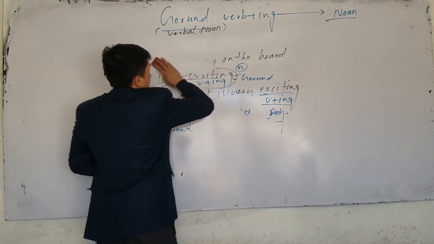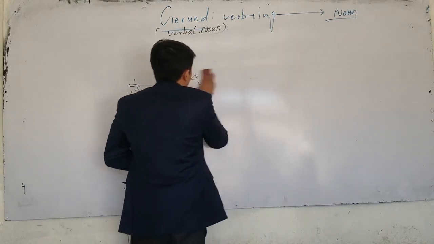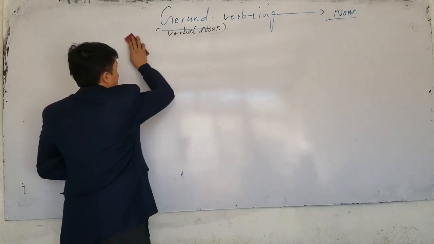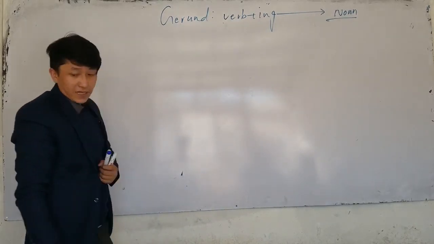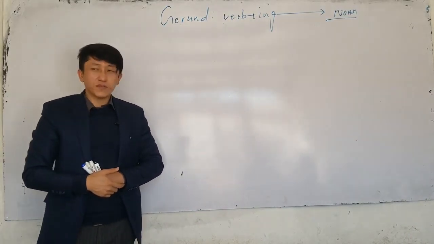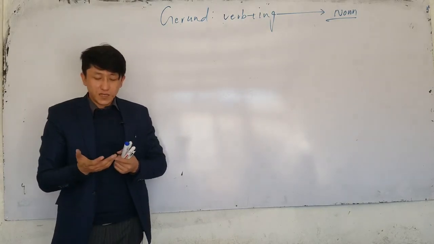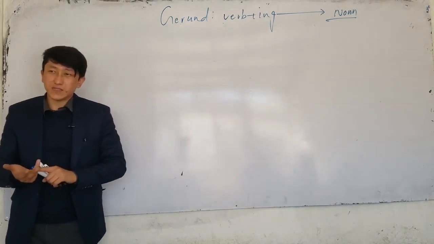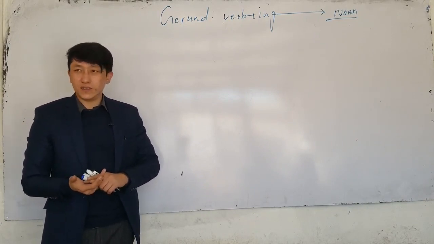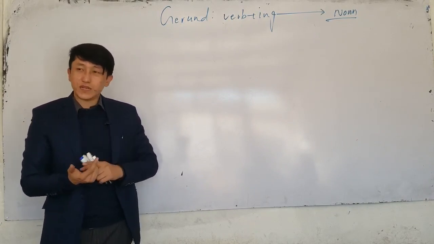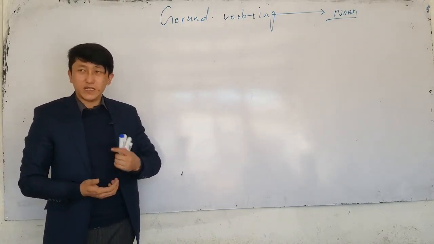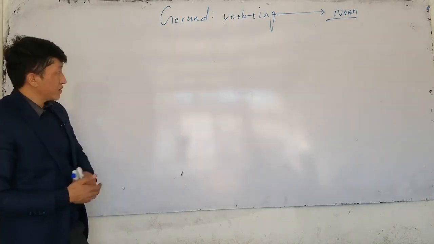Let's talk about the functions. We discussed the functions of a noun. A noun can have how many functions? So if gerund is a noun, a verbal noun, it can also have 4 functions, and more than that. Gerund noun is used as a subject, for example, Ali is studying. It can also be used as an object, I am teaching Ali. It can be used as object of a preposition, and as a complement. So these are the functions.